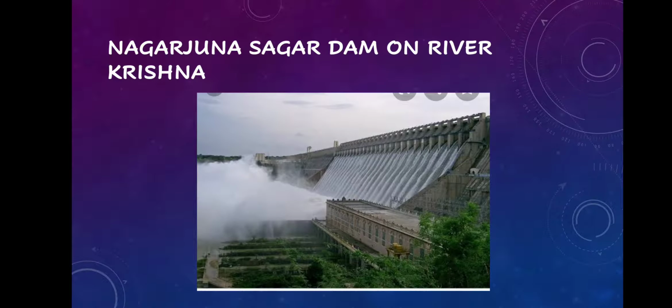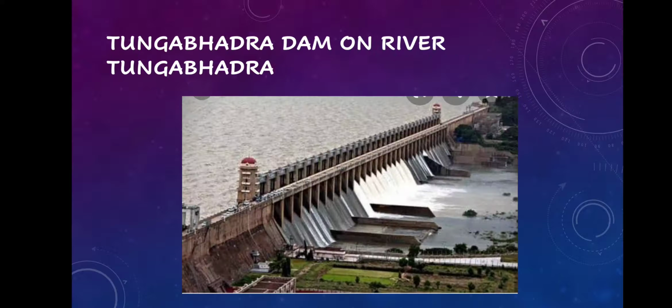Next is Nagarjun Sagar Dam on river Krishna. River Krishna is a South Indian or peninsular river flowing towards the Bay of Bengal, and Nagarjun Sagar Dam is located on it. Next is the Tungabhadra Dam on river Tungabhadra.